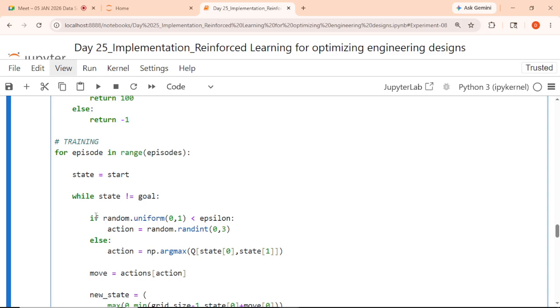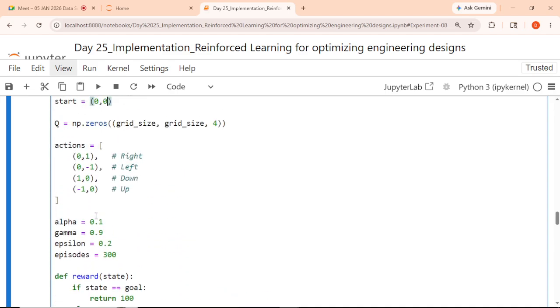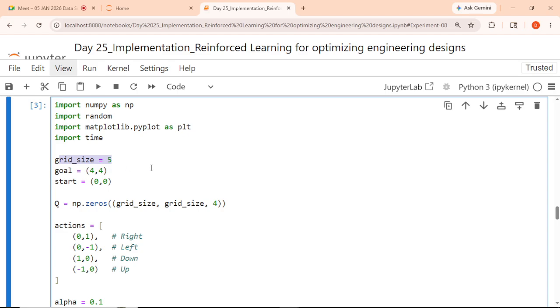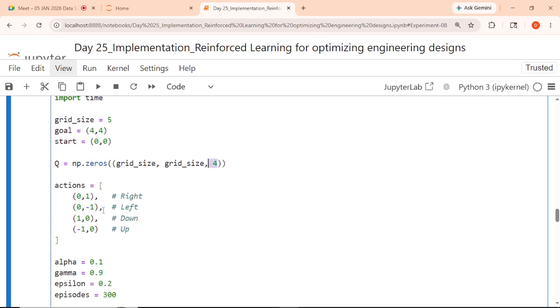The same type of code is there. What we are defining over here: grid size 5, goal is 4 by 4 and start is 0 comma 0, just the coordinates, right? Yes, sir. And for Q, we have initialized np.zeros of grid size comma grid size, so 5 comma 5, it will be a 5 cross 5 there.